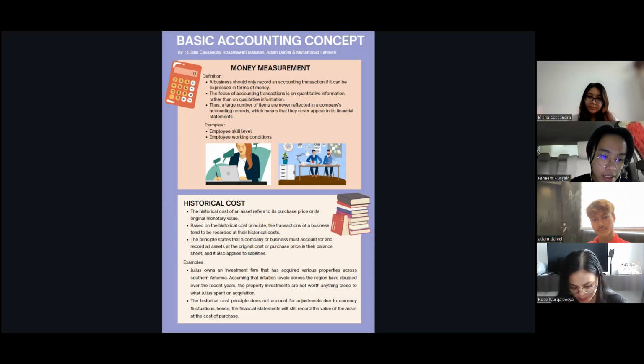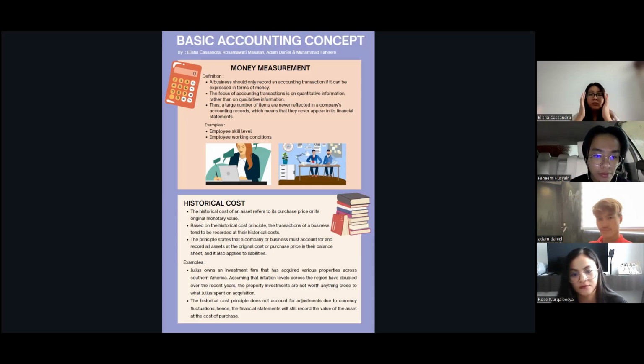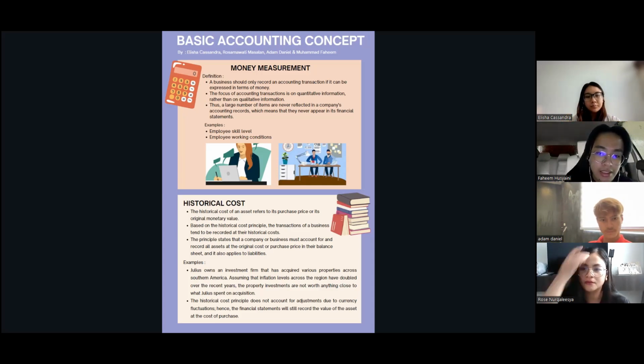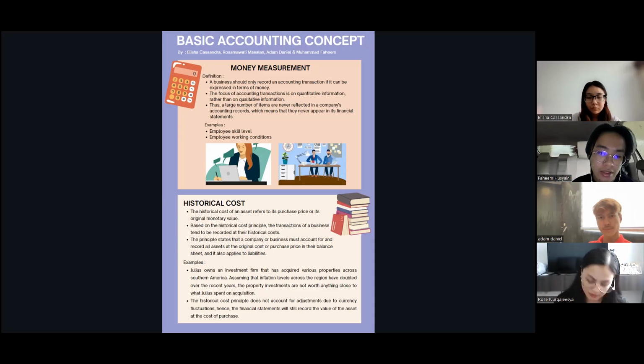The example that I have is Julius owns an investment firm that has acquired various properties across Southern America. Assuming that the inflation level across the region has doubled over recent years, the property investments are not worth anything close to what Julius spent on acquisition. The historical cost principle does not account for adjustment due to currency fluctuation. Hence, the financial statement will still record the value of the asset at the cost of purchase.